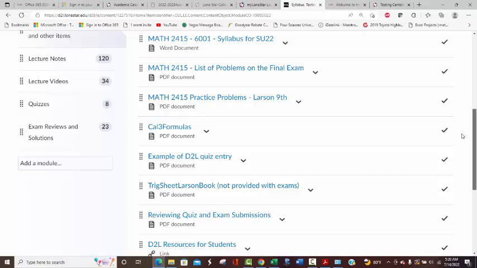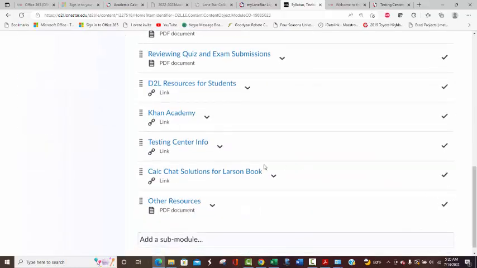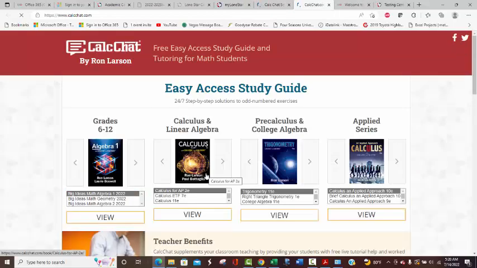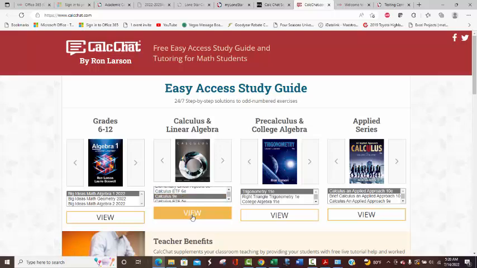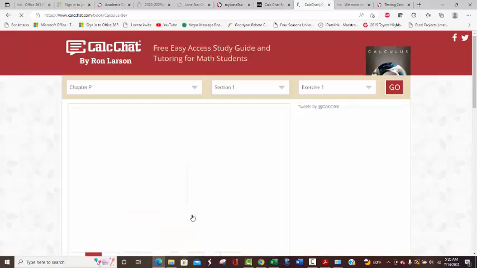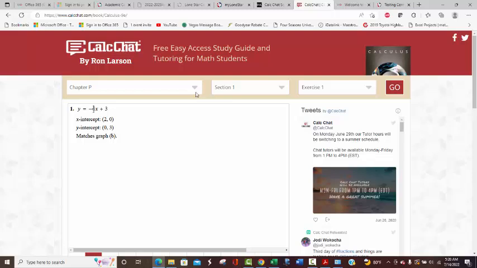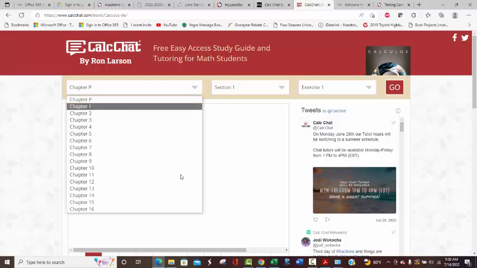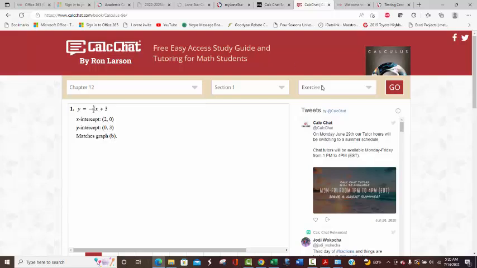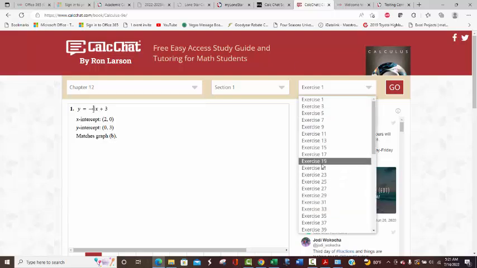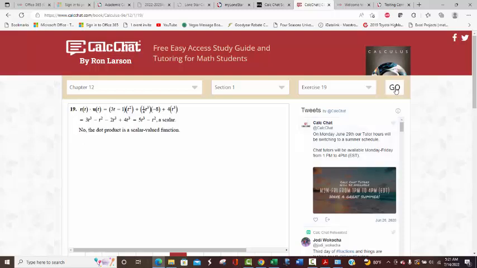And I have this testing center. You don't have to worry about Khan Academy if you want to watch other videos. This web link is for those problems above. Choose the book. It has solutions. So this is the 9th edition, and you see there's that same cover. It's like one of those printed solution manuals, it's just not printed. So you could pick a chapter 12, whatever, section 1, exercise 19. I don't know if that's even on my list or not, I was just picking numbers.